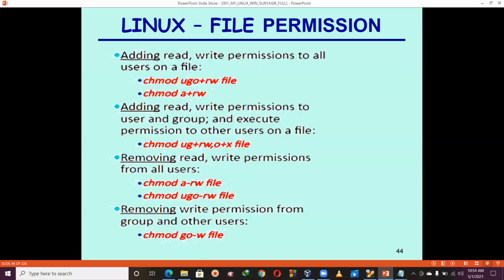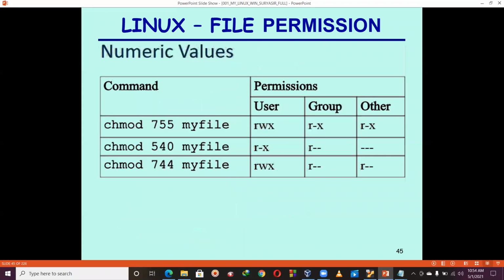Now I'm going to show all such things on the terminal. Once again, for your simplicity, again, the numeric values command for permissions. First for the user, second for the group, third for the other. chmod 755 myfile. What is the meaning of this one? As you know, 7 means what? 4 plus 2 plus 1. That is all permissions, read, write, and execute permission for the user.